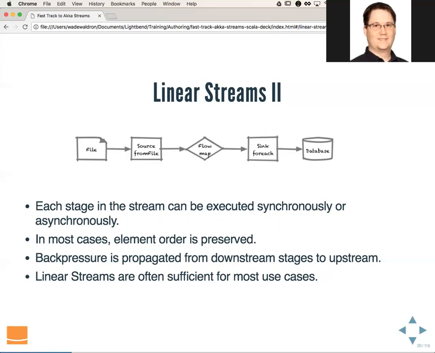Back pressure is propagated from downstream stages to upstream. Similar to reactive streams, in Akka streams, a sink will communicate demand upstream. It'll go through the flows and up into the sources in order to communicate demand and create back pressure. Linear streams are often sufficient for most use cases. Generally speaking, you may not need to go beyond linear streams in order to get the work done that you need to.